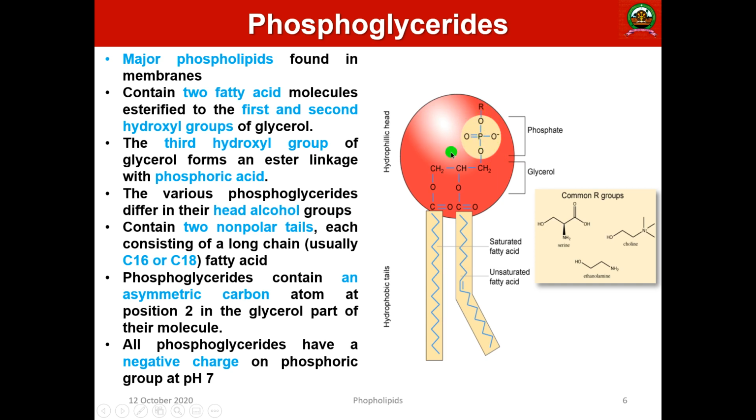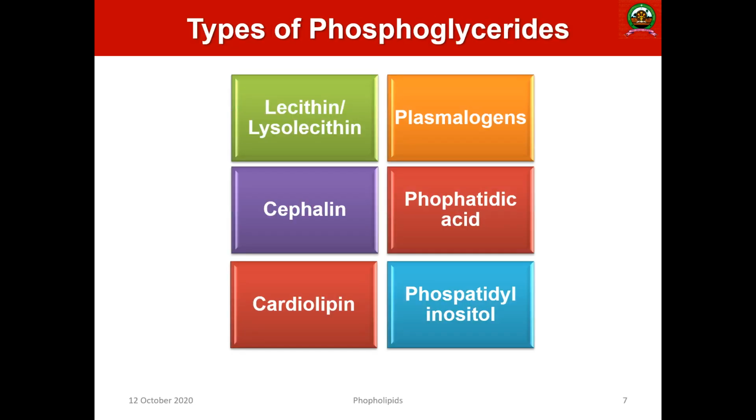So that is why it is negatively charged, and this R can be varied. The common R groups can be serine, or choline, or ethanolamine. So depending upon that, the phospholipids will vary. These are phosphoglycerides, and they are very common. I told you they are commonly present in membranes.